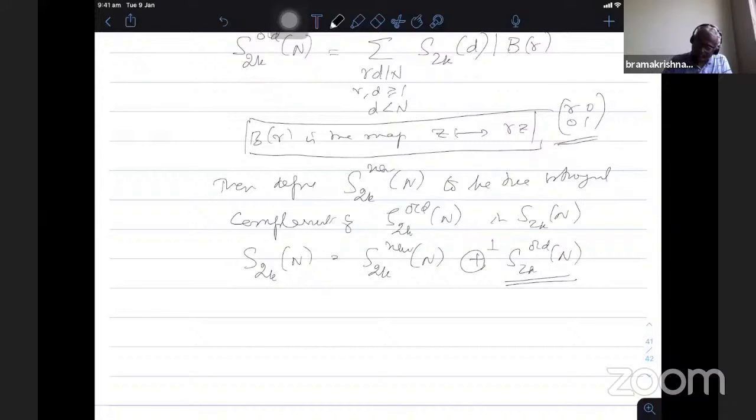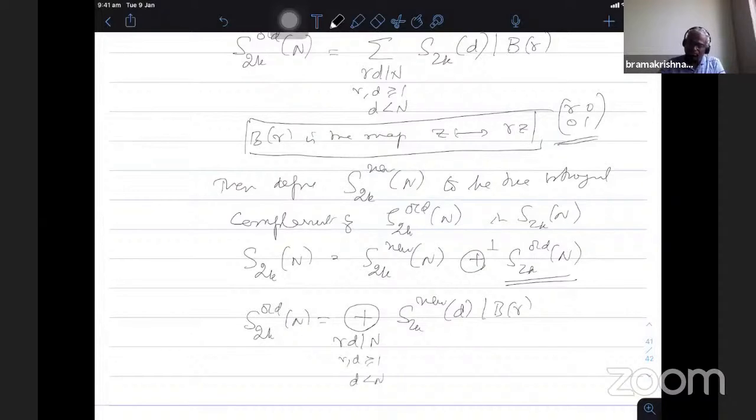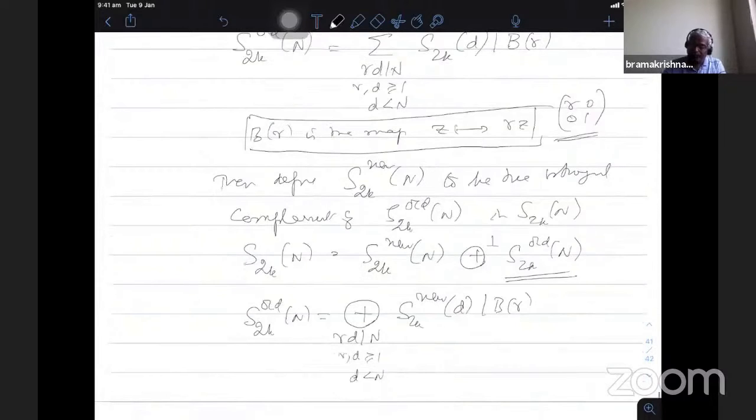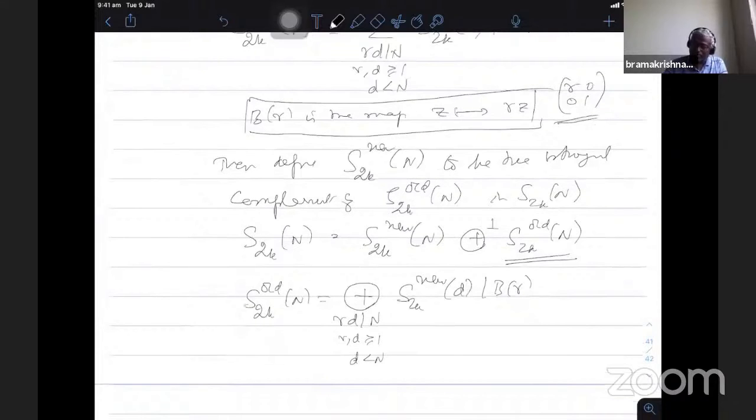So finally, one can prove that S2k old n is an ordinary direct sum of S2k new d or Rd, where Rd divides n, Rd greater than or equal to 1, d strictly less than n. So though we started with adding all the forms belonging to the old class, these are all the duplicating operators. I duplicate these forms, they are in level n, you remove all the forms coming from the lower levels, and later on we show inductively that this becomes the direct sum. This is a normal ordinary direct sum. After that, you take the orthogonal complement.